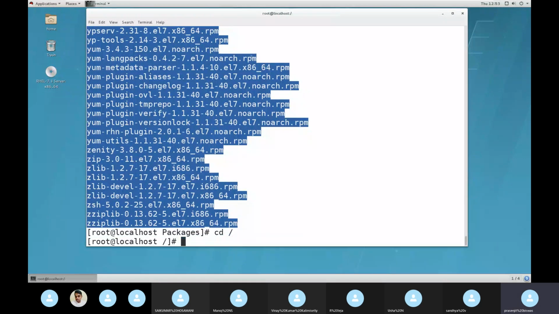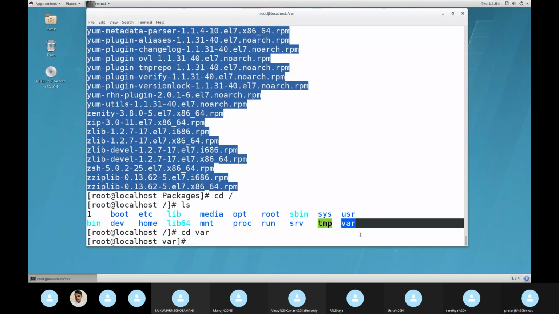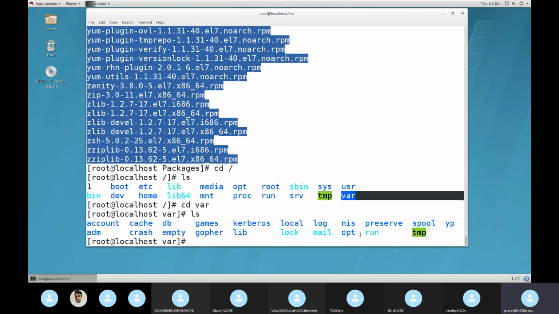Let's go here. I will take this path, var. CD var. In here, I'll create one folder, and then I'll copy into it. But I'll not do it from here. I will do it from my remote directory. The same example I have given in the document also. So I'll go to my remote directory first, and from there I will do it.